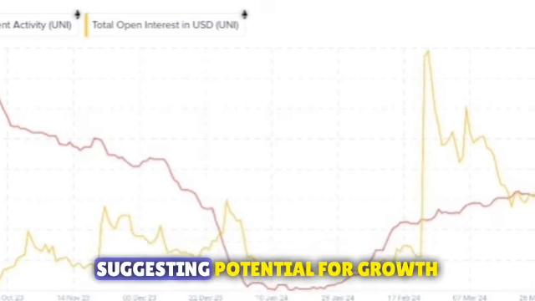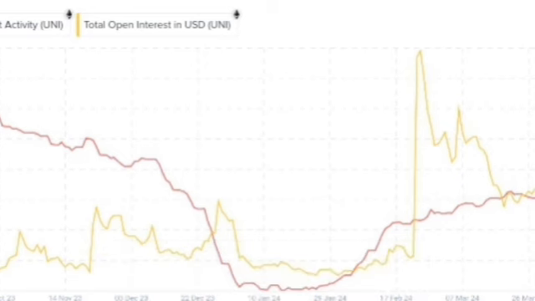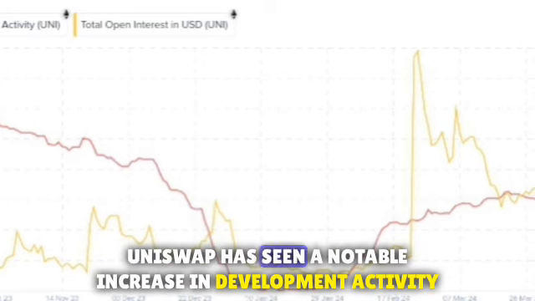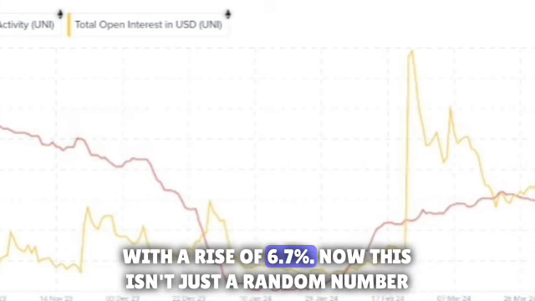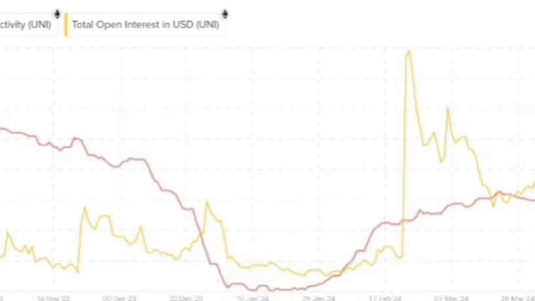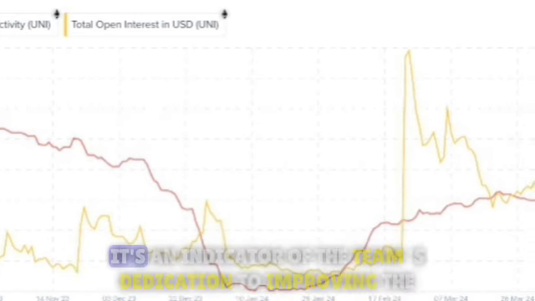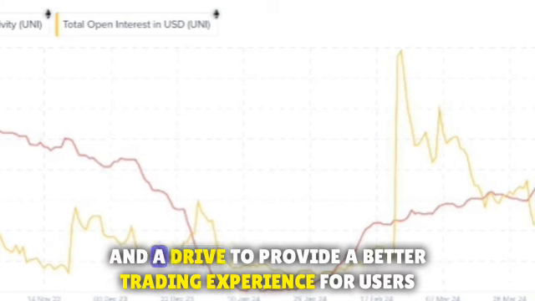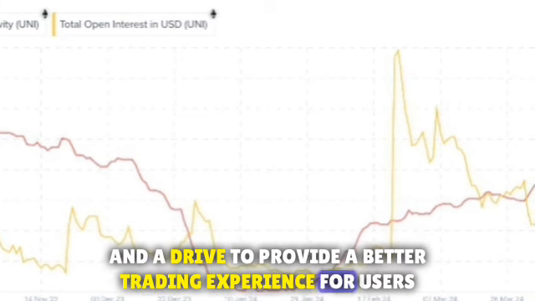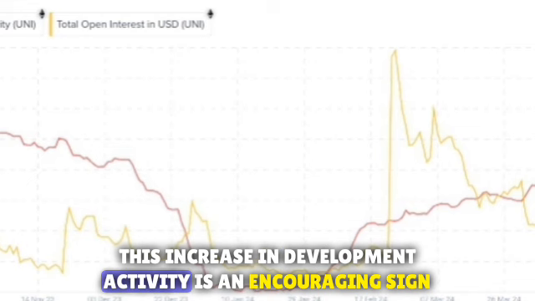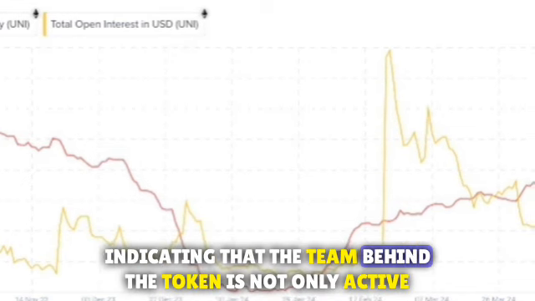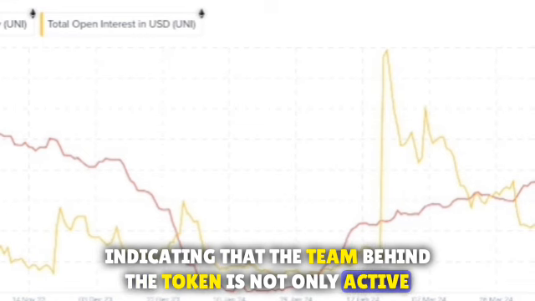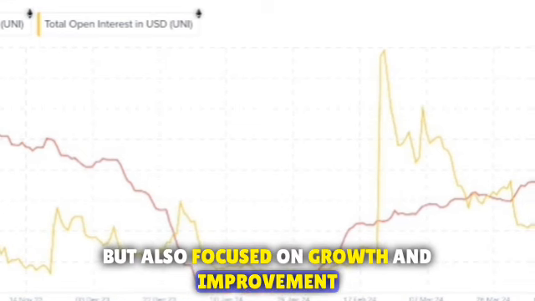What does the derivative data tell us about Uniswap's future? Let's dive right into it. Uniswap has seen a notable increase in development activity, with a rise of 6.7%. Now, this isn't just a random number. It's an indicator of the team's dedication to improving the platform. It signifies innovation, progress, and a drive to provide a better trading experience for users. This increase in development activity is an encouraging sign for Uniswap's future, indicating that the team behind the token is not only active, but also focused on growth and improvement.